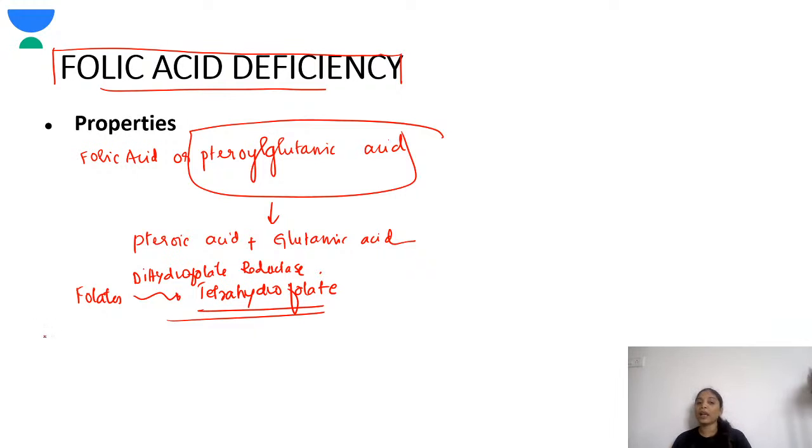If the mother's milk doesn't have enough folic acid, the child might present between 4 to 6 months of age. This is even before iron deficiency anemia. In iron deficiency anemia, the child might present somewhere around 9 months of age. But in a child with folic acid deficiency, they present between 4 to 6 months of age.